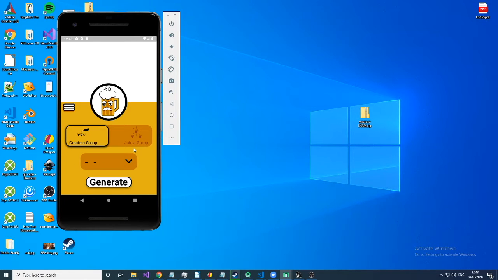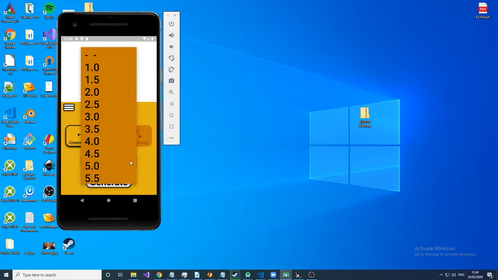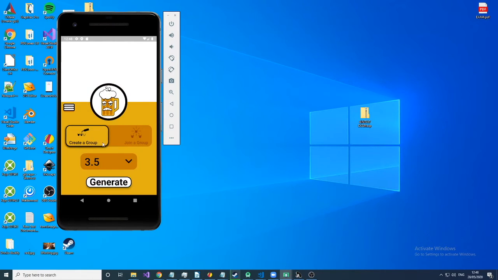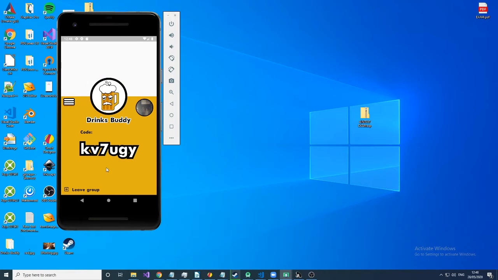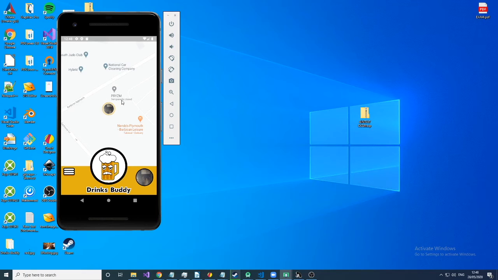We have two options presented to us: create a group, join a group. So I'll show you now. Creating a group is easy. Just select how long you'd like the group to stay on for. So we'll say 3.5 hours, generate. Presented is the code for the group, the timer, and the ability to leave the group. If we slide down, we're able to see ourselves on the map.